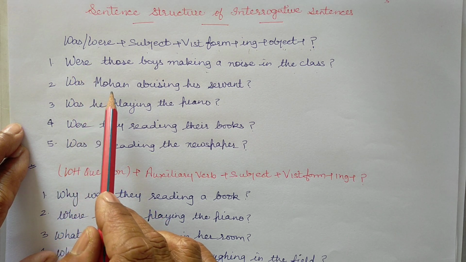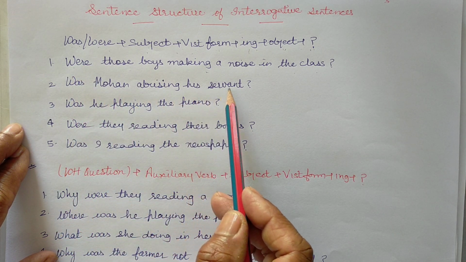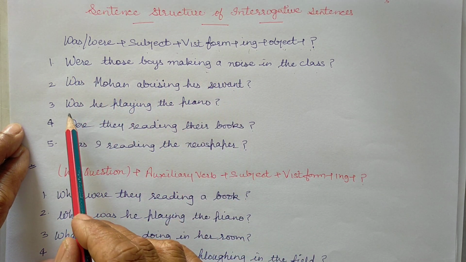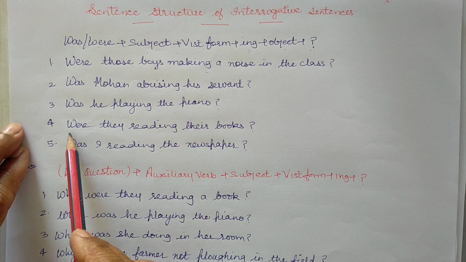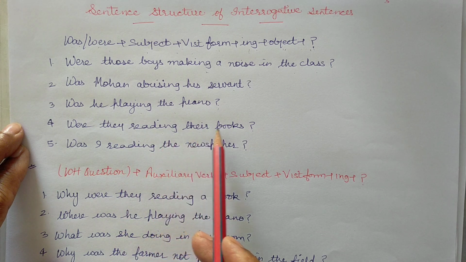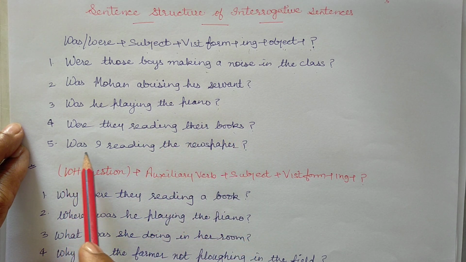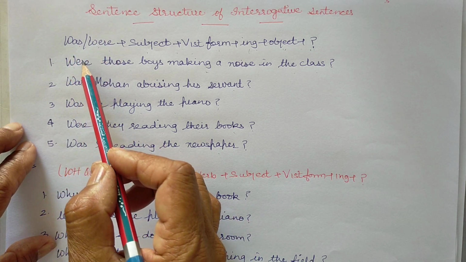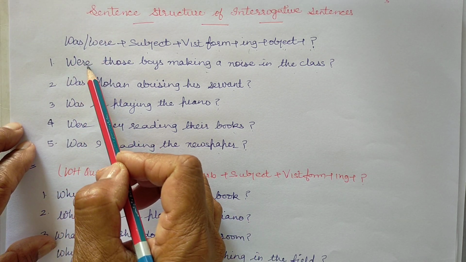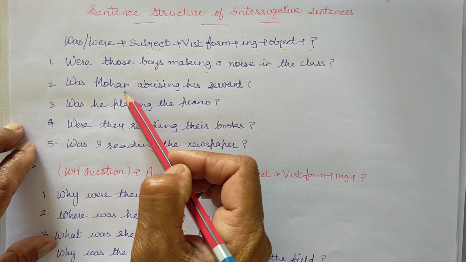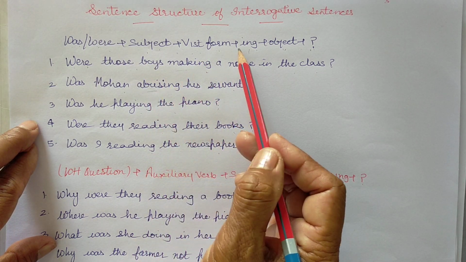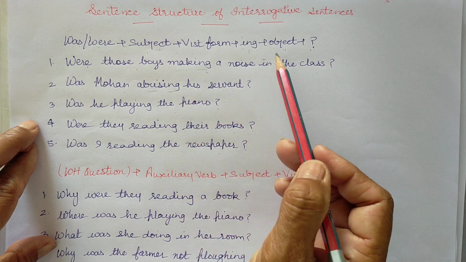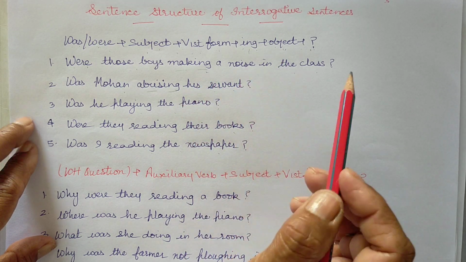Was Mohan abusing his servant? Was he playing the piano? Were they reading their books? Was I reading the newspaper? So, was, were, subject, verb's first form plus ing plus object.